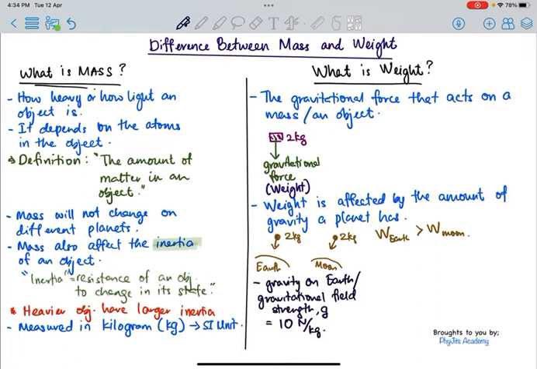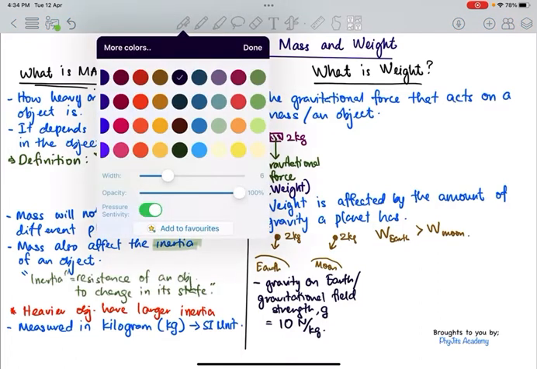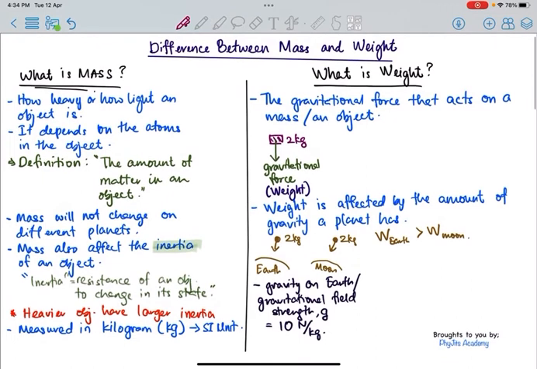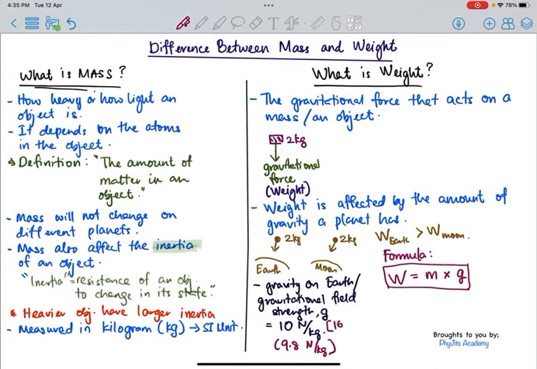Right? Therefore, by understanding the last statement here, we can come up with the formula that we can use to calculate the weight. So the formula to calculate weight will be given by the mass multiplied with the gravitational field strength of the planet. So on Earth, the g value is near to 10. The actual value of g is 9.8 Newton per kilogram. But for IGCSE purposes, it will be rounded off to 10 Newton per kg.